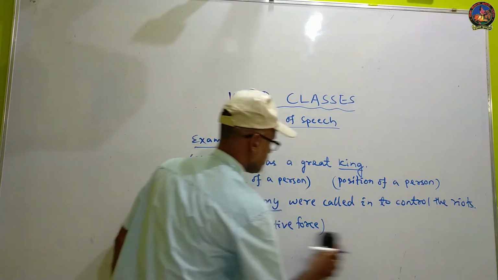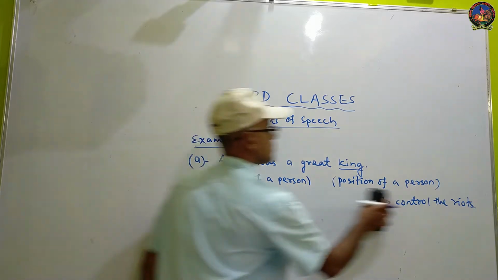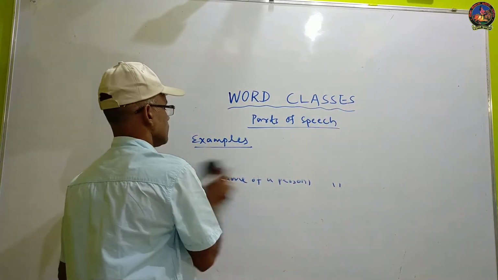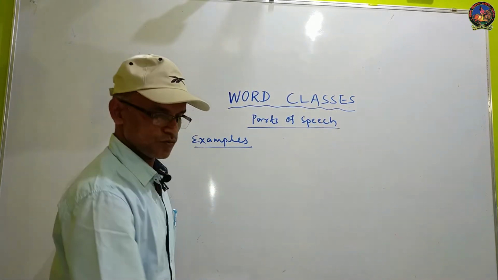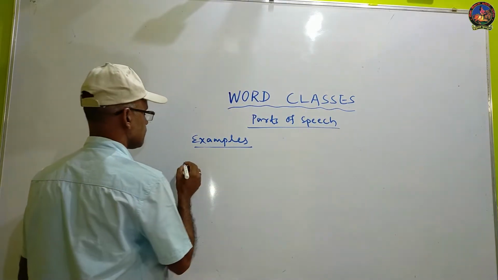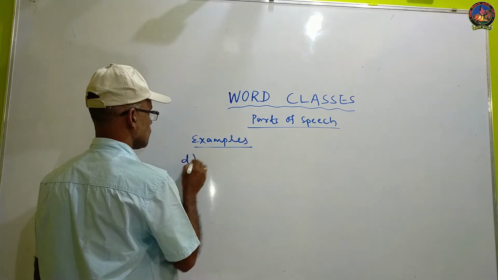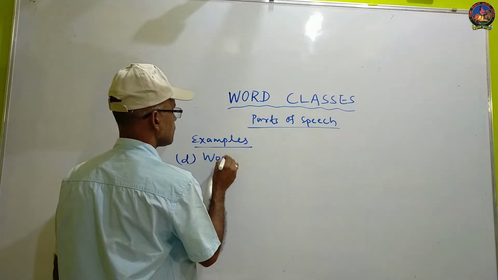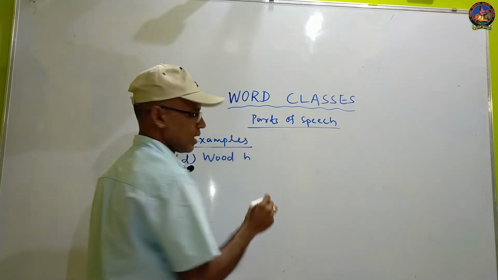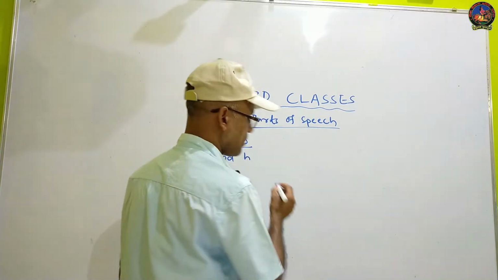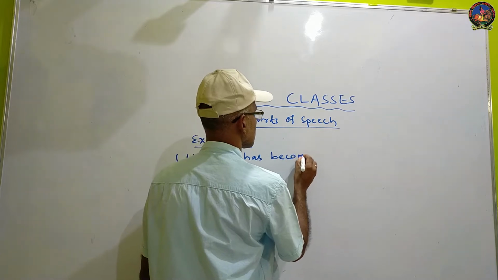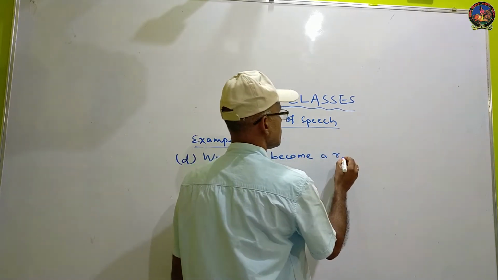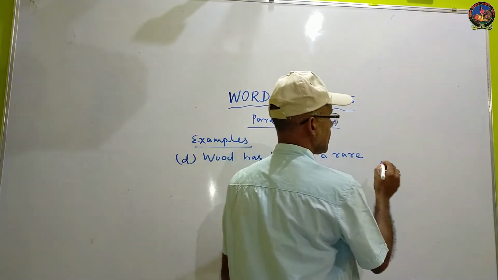Next example: Wood has become a rare thing.